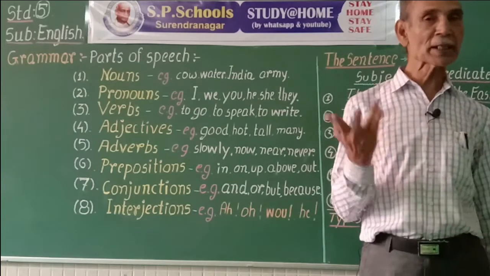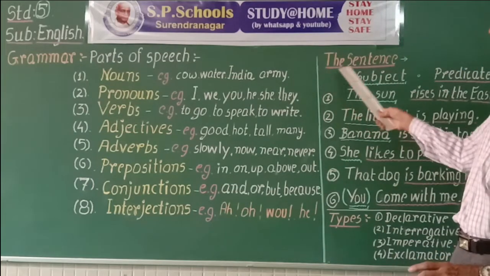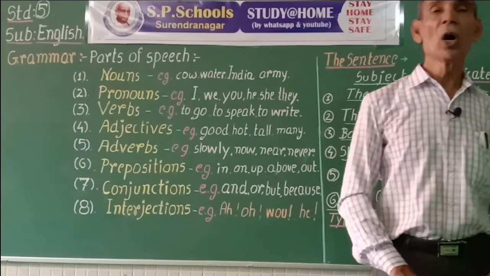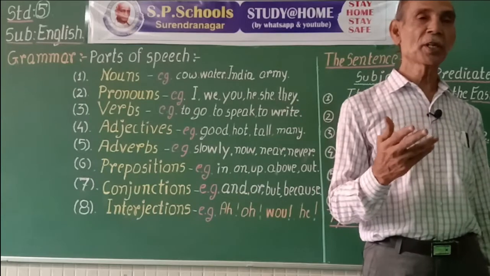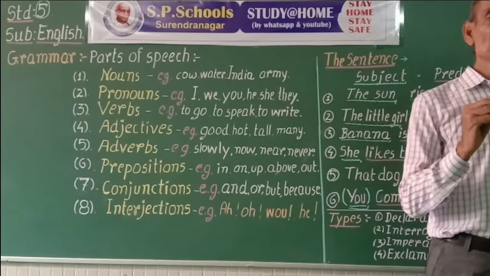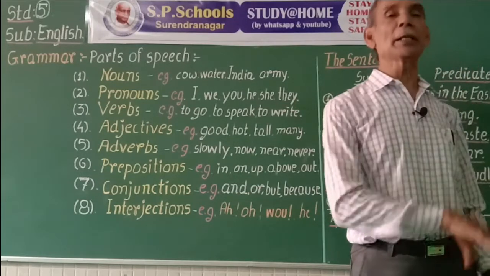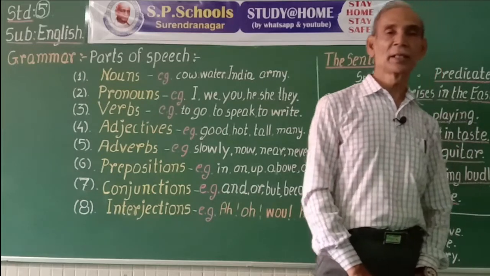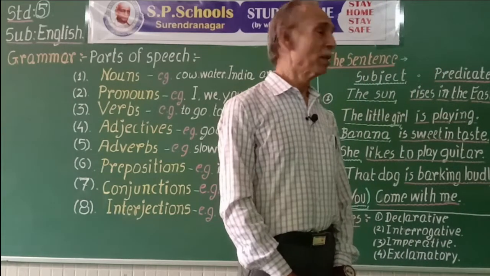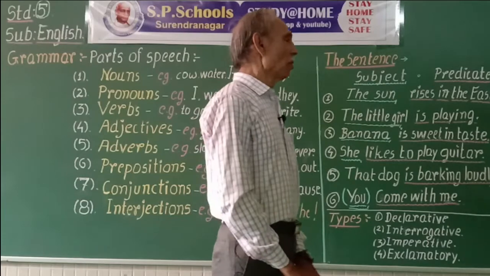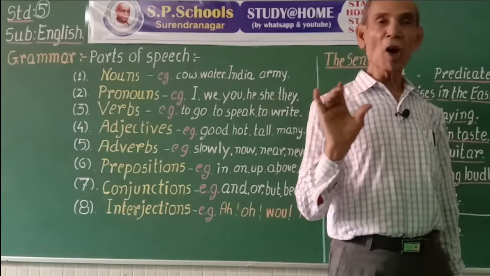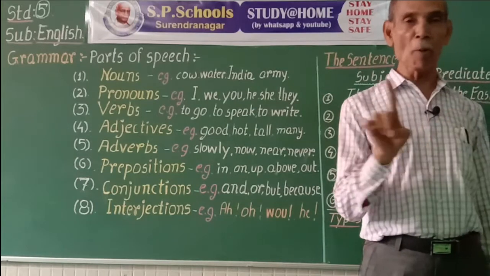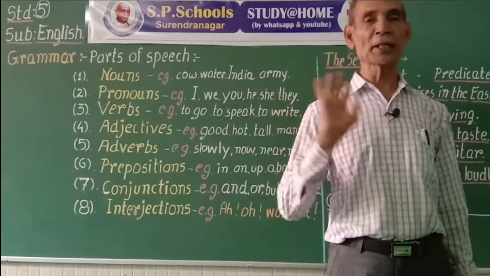What is a sentence? A sentence is a group of words in a proper order to express some idea completely. So, if the order of the words is not proper, it is not a sentence.